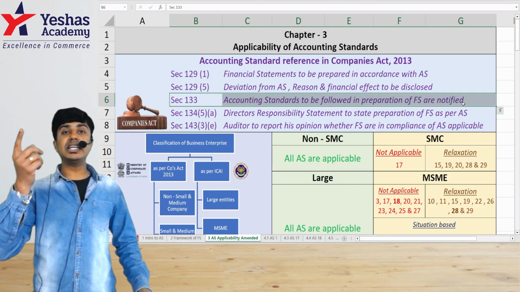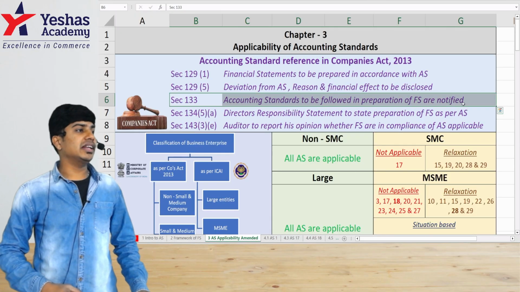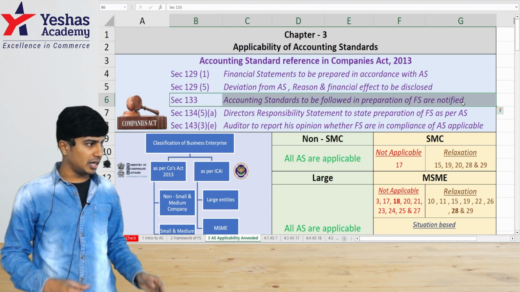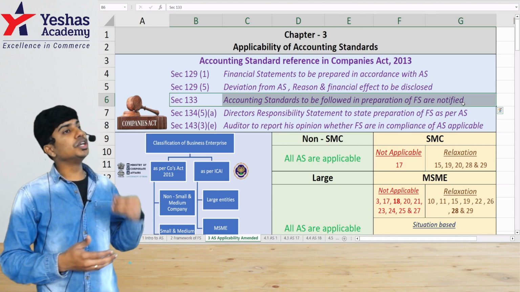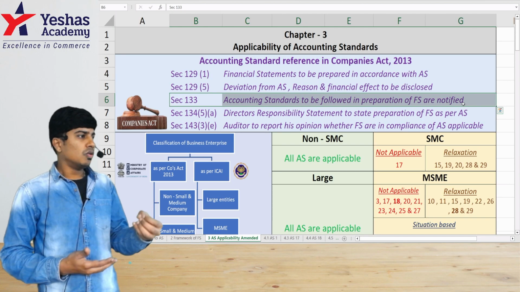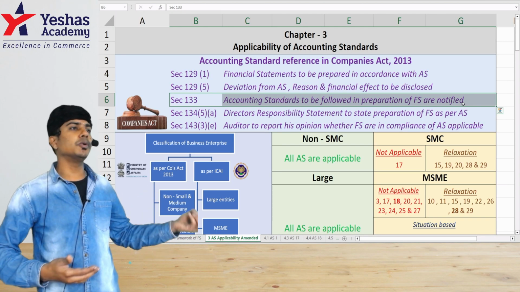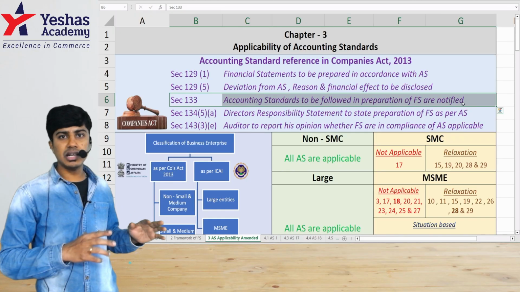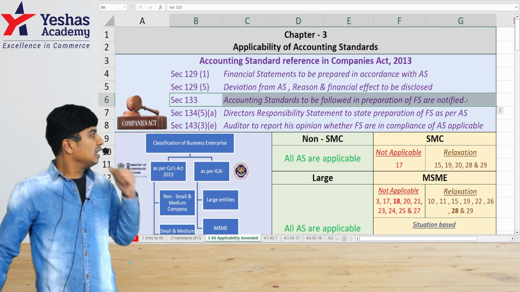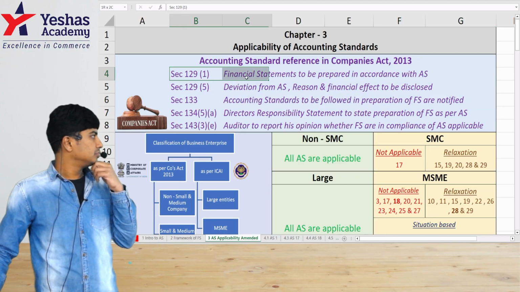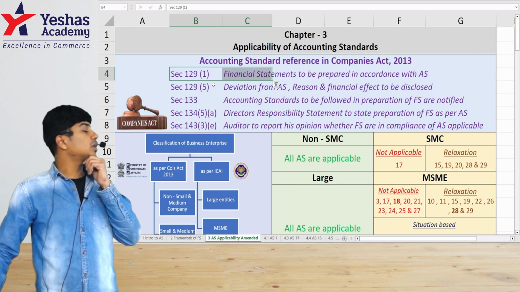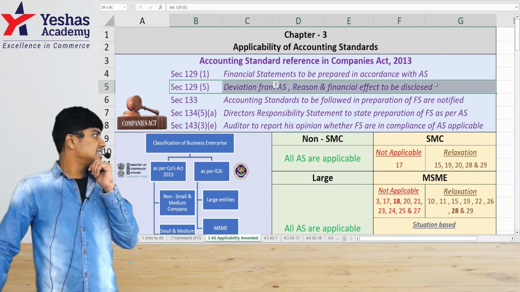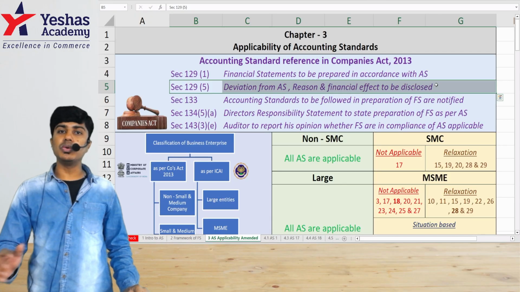Under section 132, NFRA, the National Financial Reporting Authority, is empowered to issue accounting standards which are supposed to be followed by an entity in preparation of its financial statements, and that has to be followed. If in case you don't follow them, then as per section 129 subsection 5, as an entity you have the responsibility to disclose.